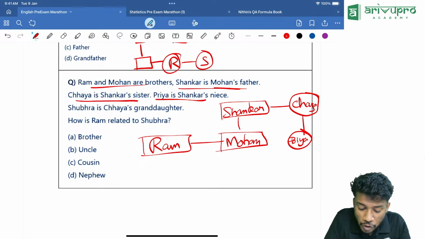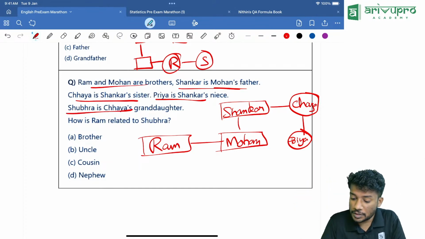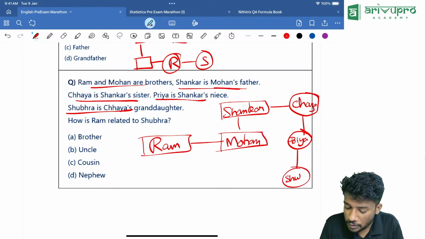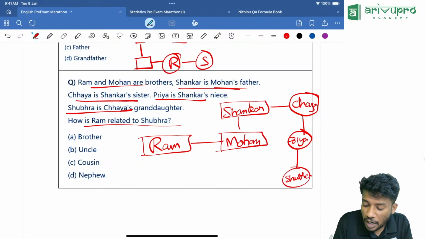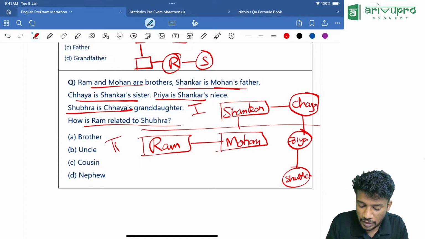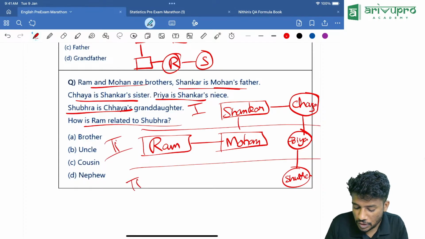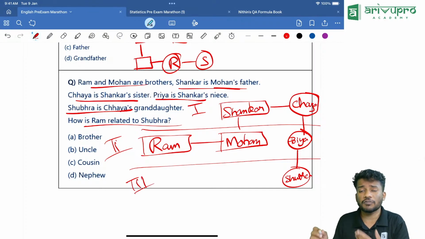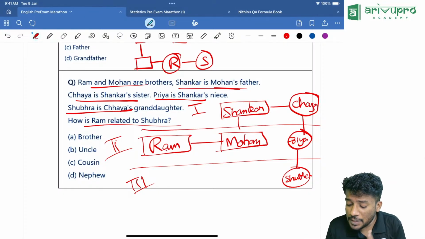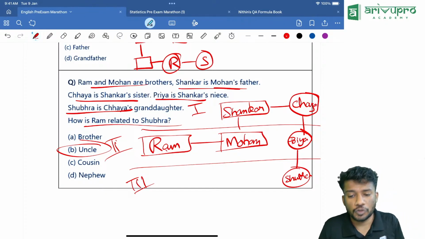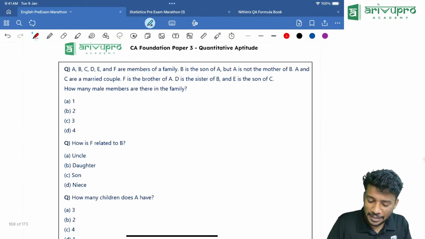Then Shubhra is Chaya's granddaughter. That means Shubhra will be Priya's daughter. Shubhra is over here. Now, how is Ram related to Shubhra is the question. So, this is the first generation, this is the second generation, and this is the third generation. Now, Ram and Priya are cousins. That means Ram is the cousin brother of whom? Priya. That means Ram is the uncle of whom? Uncle of Shubhra. That's the method. Understood that?